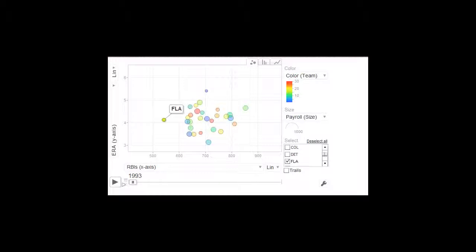Now let's go back and follow a few specific teams. We will start with the Florida Marlins, who won the World Series in 1997 and 2003. The Florida Marlins franchise, now the Miami Marlins, was established in 1993.